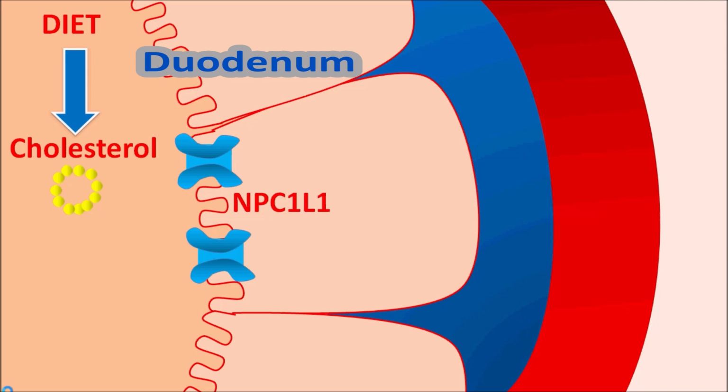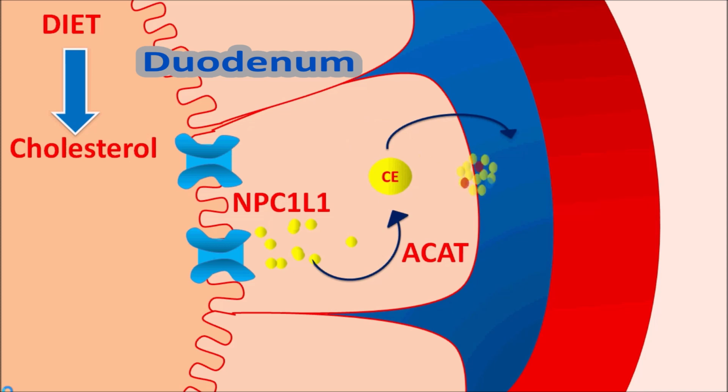Now through these transporters, cholesterol can be absorbed, where it can be converted into free cholesterol. This free cholesterol is going to be esterified by one of the enzymes, ACAT, acyl cholesterol acyltransferase 2. So by this enzyme, the cholesterol can be converted into cholesterol esters. Now these cholesterol esters can be transported into the lymphatic circulation as chylomicrons.